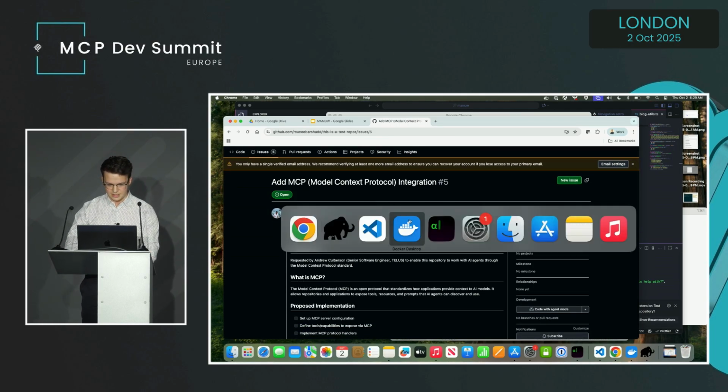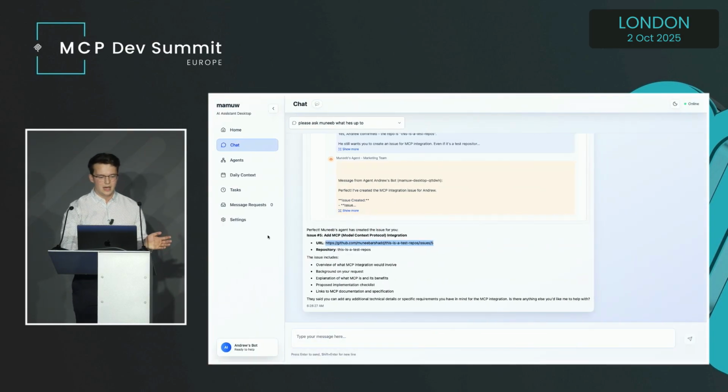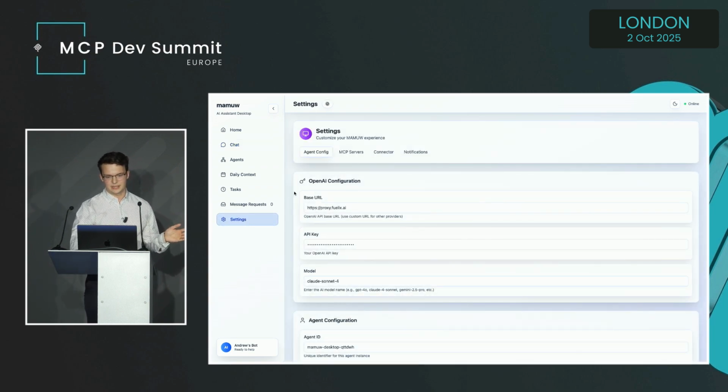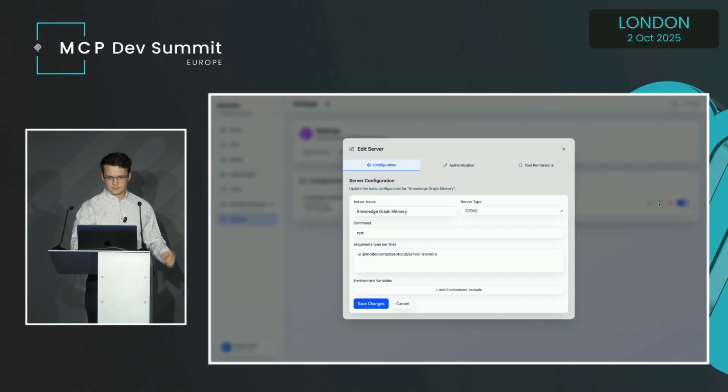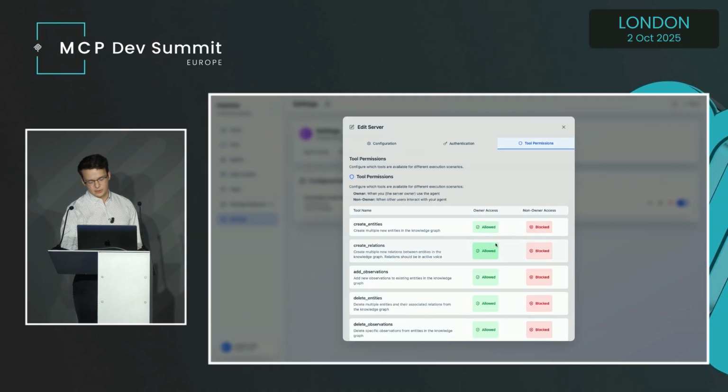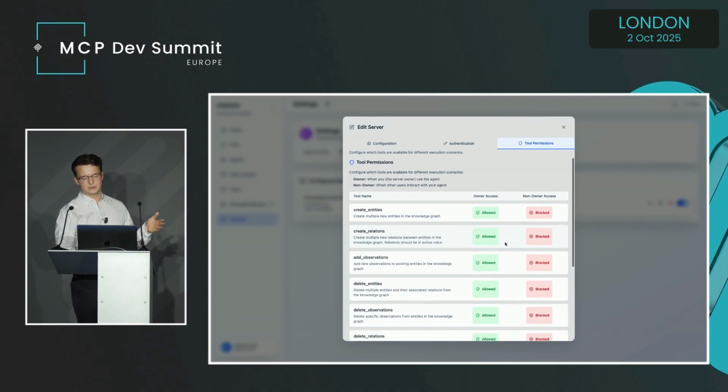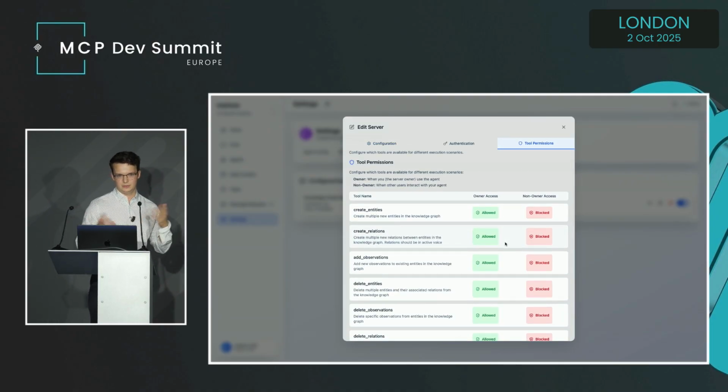One of the things you're probably asking is, is this secure? This is something we've been thinking a lot about with multiplayer AI: how do you make this safe? If we move over to our settings tab, where you attach MCP servers, you can see I have this knowledge graph that I mentioned earlier. If we click on settings, right now we have this primitive RBAC that we want to expand on as you add more and more agents and as we target organizations, where you can decide who can execute what tools in what context.